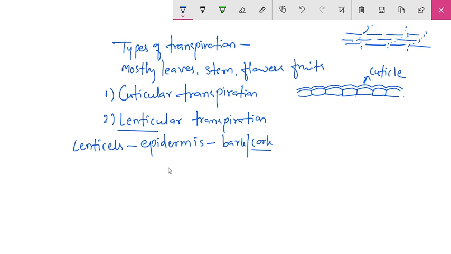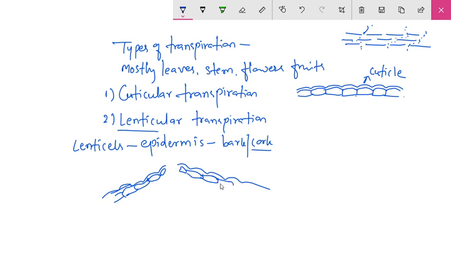So the epidermis, the stomata which are present on the epidermis, it shows a slit. What does slit mean? It is the opening present on the stem, that is the stomata. So it is replaced by an opening, and this opening has loosely arranged cells in it.